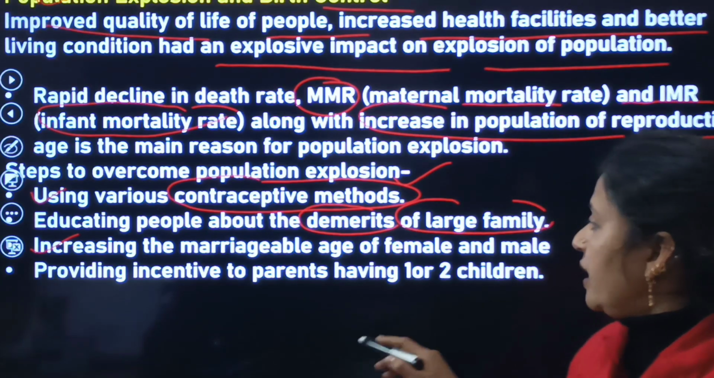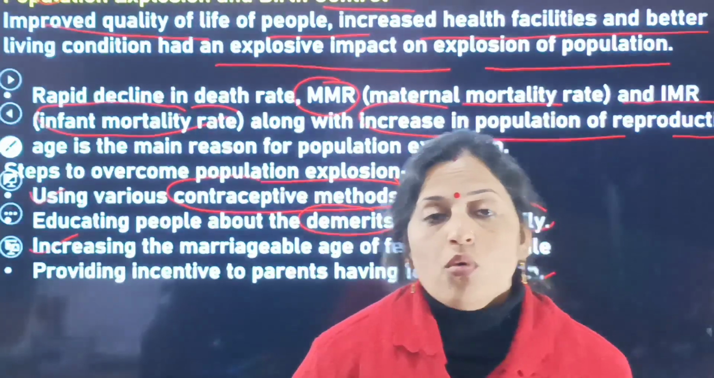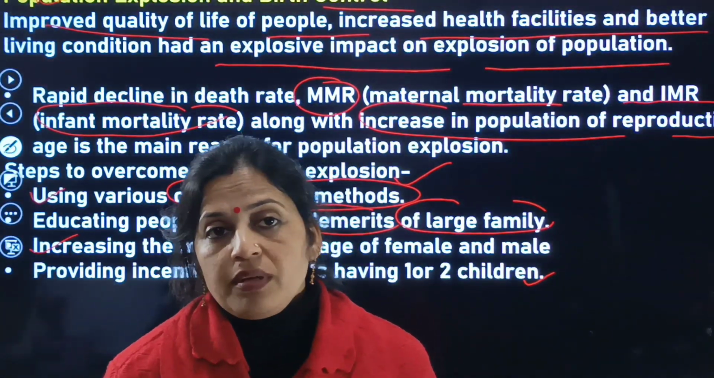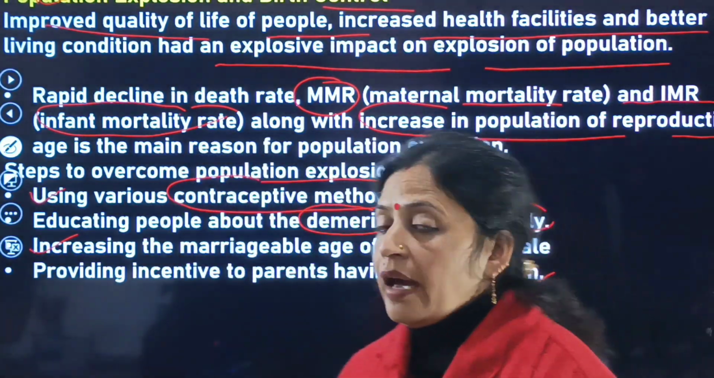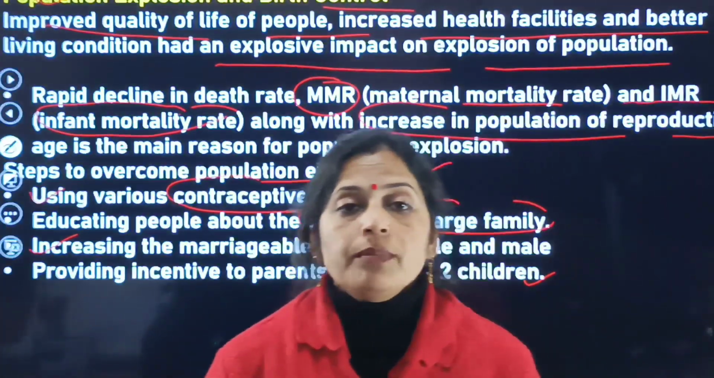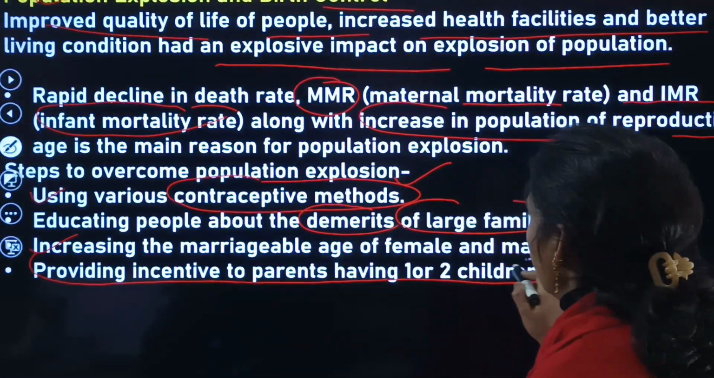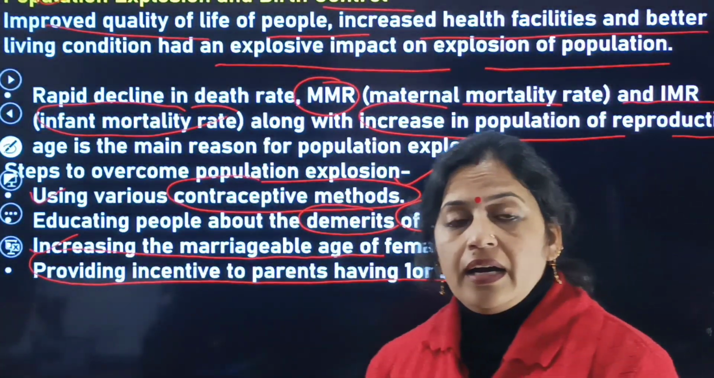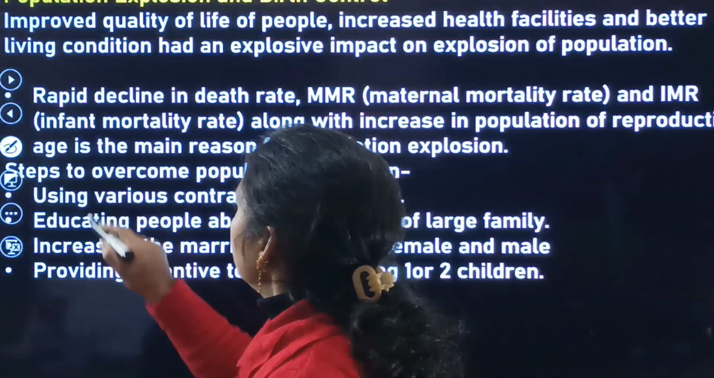And the last one is providing incentives to parents. That means this is the last and the most important step regarding the overcoming of the population explosion. We have to educate the parents regarding having one or two children. So by this method we can easily overcome the population explosion. So this is providing incentives to the parents, for having only one or two children.